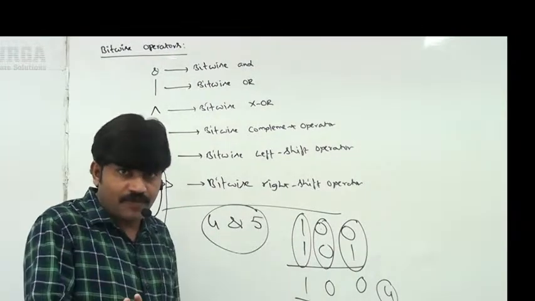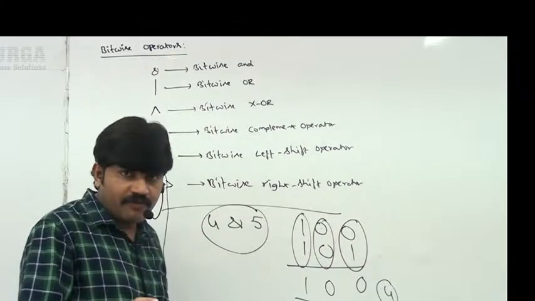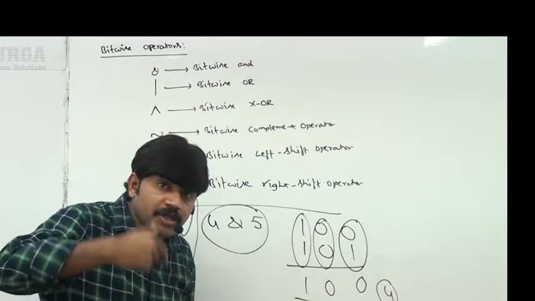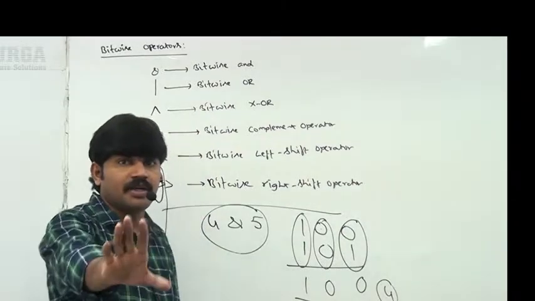Clear for all operators? What is the meaning? How can you evaluate that part? I am going to discuss it: first bit, second bit, third bit. Bit by bit, we are applying. That's why these operators are called bitwise operators, right?